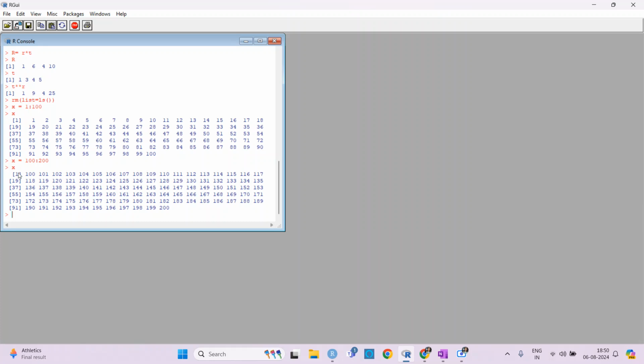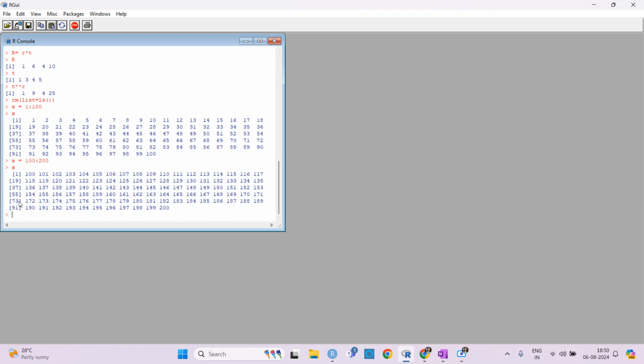What it is showing is that for 1 to 18, the starting 18 numbers are saved here, and then in the next line 19 to 36 numbers are saved, depending on the space it has.